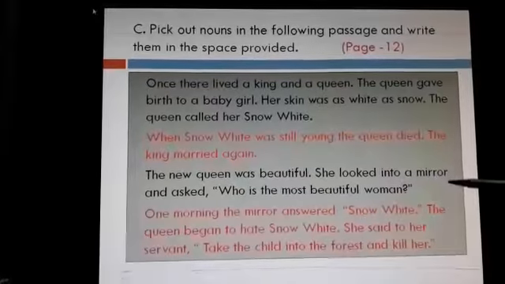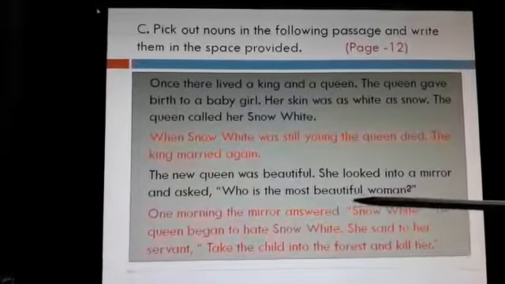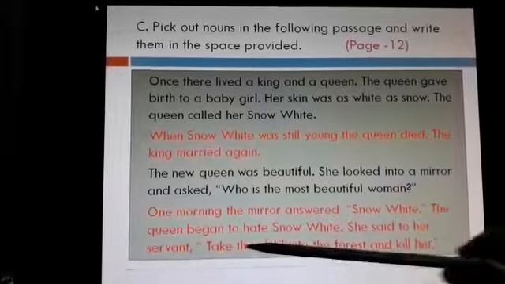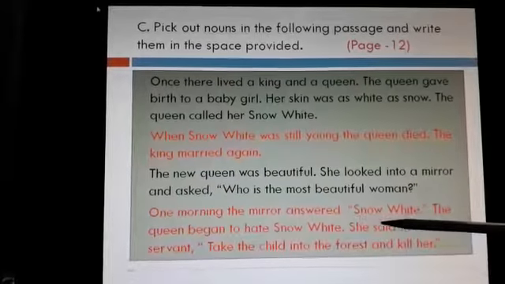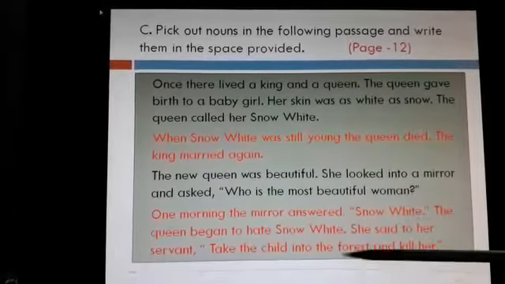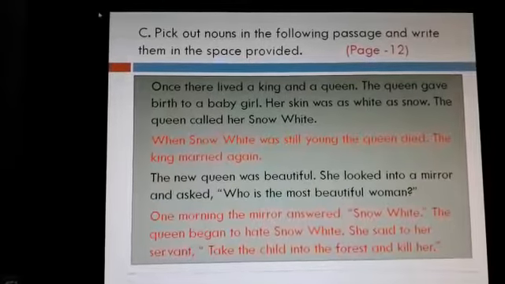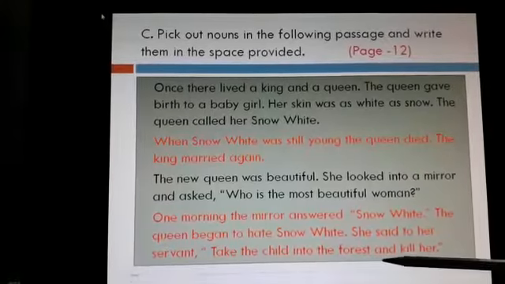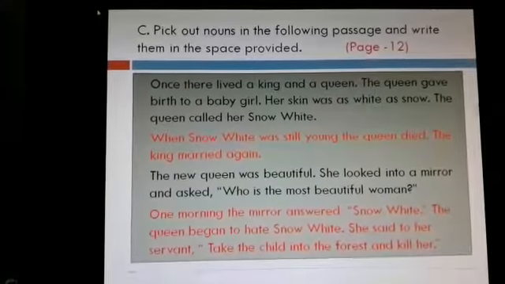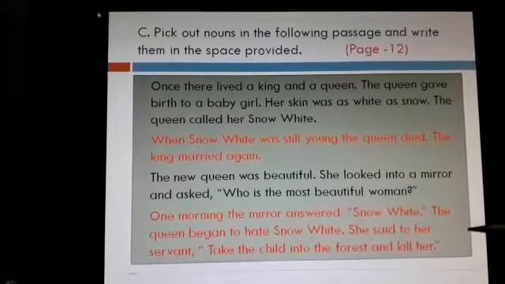She looked into a mirror and asked, "Who is the most beautiful woman?" One morning, the mirror answered, "Snow White." The queen began to hate Snow White. She said to her servant, "Take the child into the forest and kill her." So this is the passage given in your textbook.